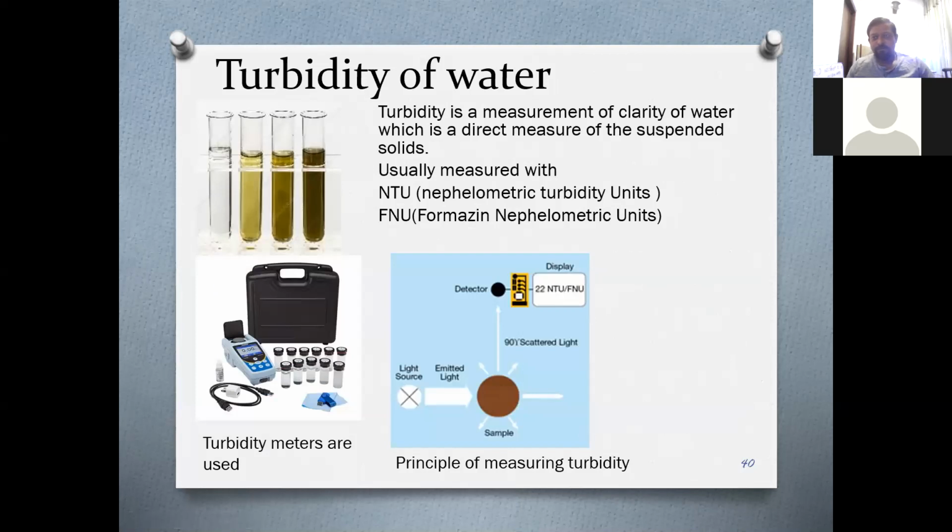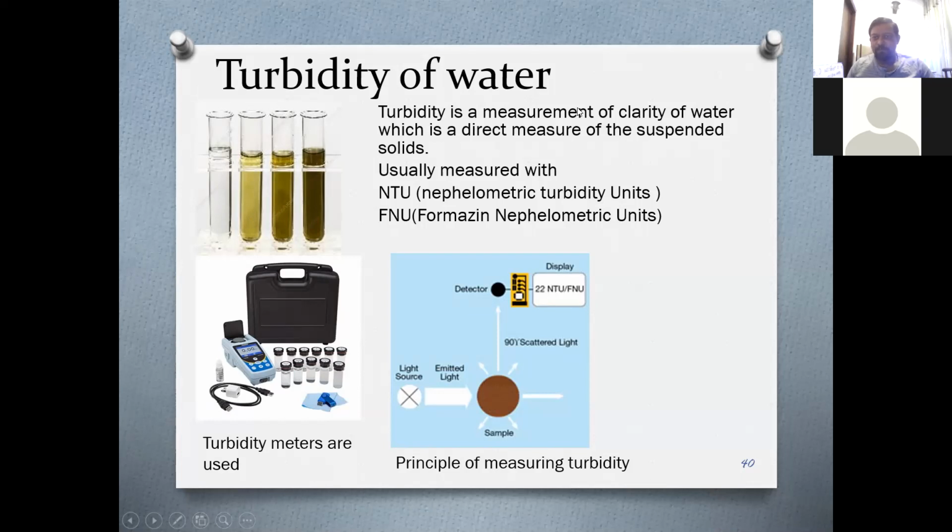Now, before going further, you need to know about turbidity of water, right? Now here on your top left corner, you can see that there are 4 test tubes. You can see the turbidity increase with the color, right?